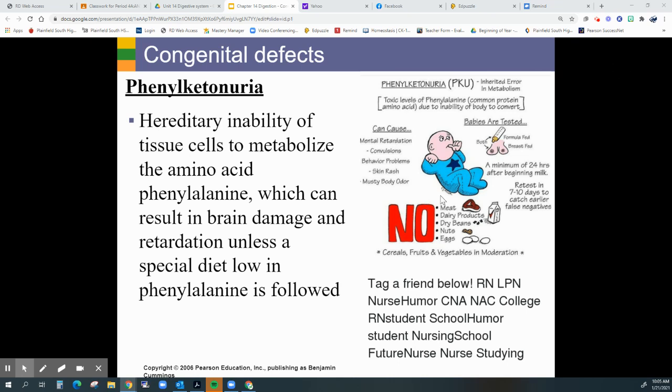So these kids a lot of times will be told that this is some of the things they really can't eat. So they can't eat meat, dairy, nuts, eggs, beans, because those contain high amounts of amino acids as well as proteins. And it's kind of a huge issue. Kids are tested usually right after birth to make sure that they don't have this, because if treatment is started pretty quickly after birth, then we usually don't see as many issues from there on out.